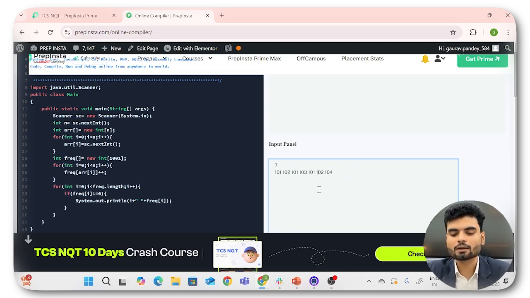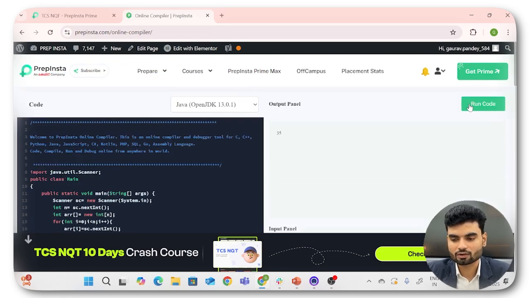So no worries, we'll update this. Okay. Now we'll try to run this. I hope all the syntax is correct. Look at this. We are having 101 has arrived 3 times, 102 2 times, 103 1 time, and 104 1 time. Okay. How is this working?